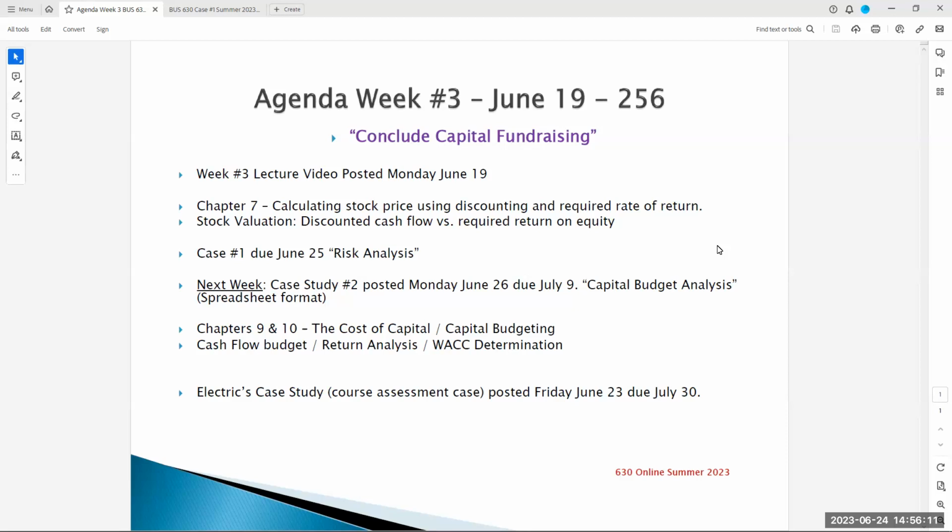weeks talking about capital budgeting and the cost of capital budgeting analysis, of which you'll have case number 2 to do. Now, case number 2 is a little bit different. It's a spreadsheet case where I give you the spreadsheet and you work on that template. Secondly, the case is posted Monday, June 26th, but you have 2 weeks to do it. It is due Sunday, July 9th. So 2 weeks to do case number 2, and we'll talk more about that as we get into week number 4.